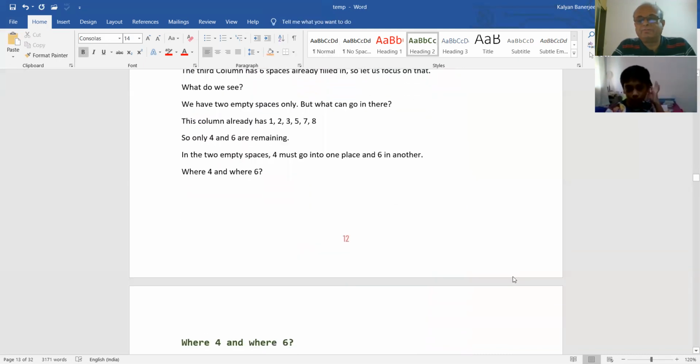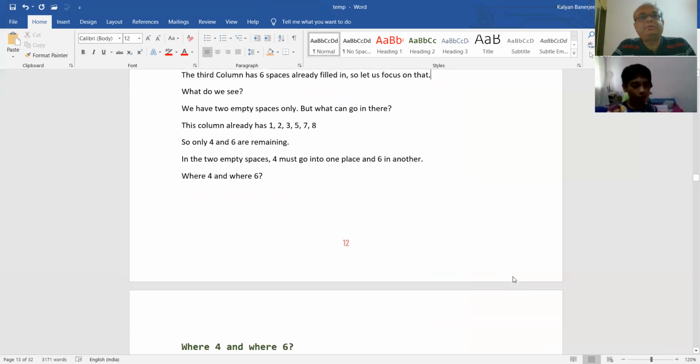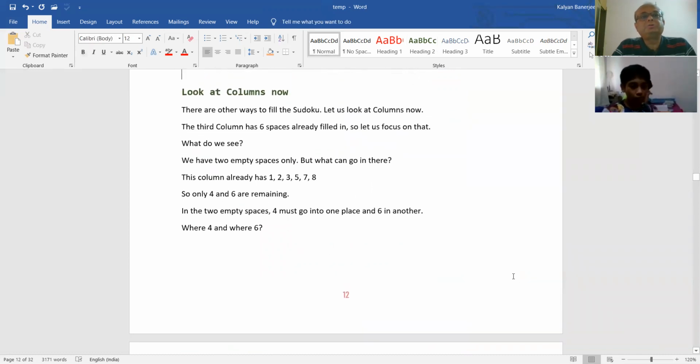So which I have written there. You read here what have I written? Look at the columns now. We have two empty spaces only. But what can go in there? The column already has 1, 2, 3, 5, 7, 8. So only 4 and 6 are remaining. So in the 2 empty spaces, 4 must go in one place and 6 in another.